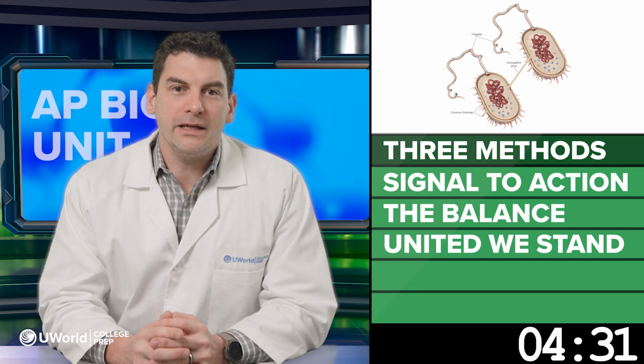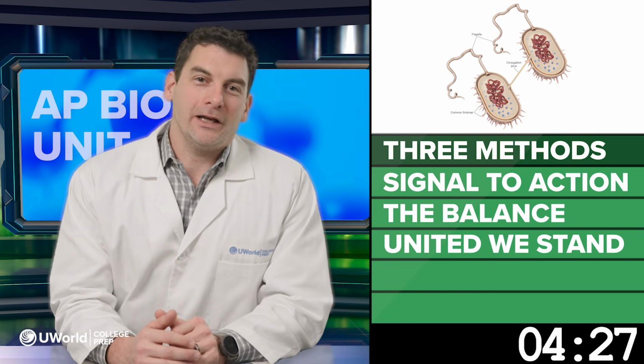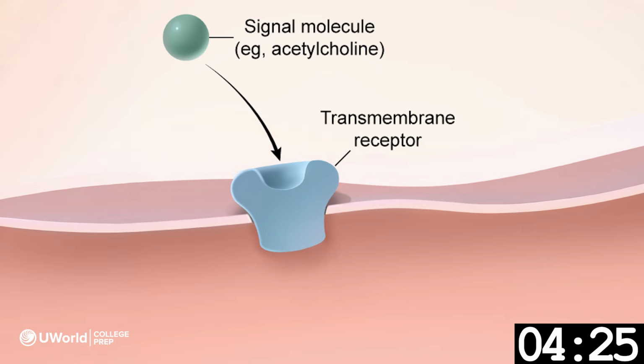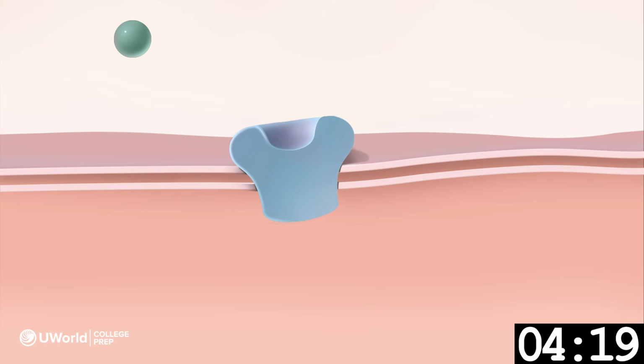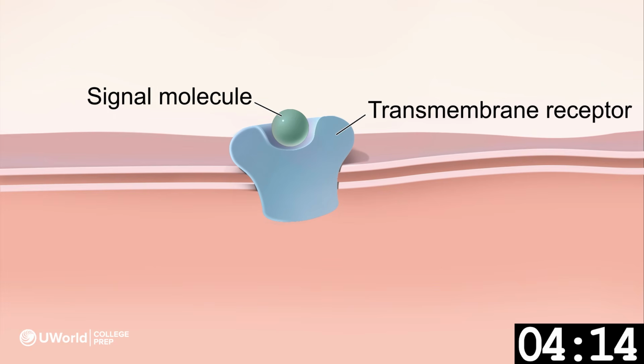Every signal begins with a ligand binding to a receptor protein, kind of like a molecular handshake. The protein receptors can be located on the cell surface, in the cytoplasm, or even inside the nucleus. Once the ligand binds, the receptor changes shape and kicks off a number of events called signal transduction.